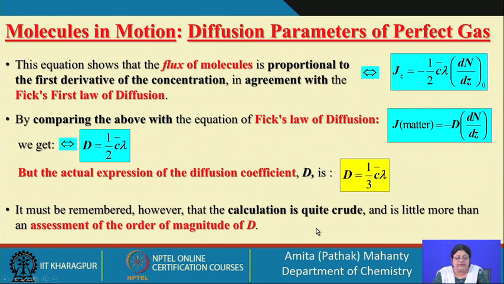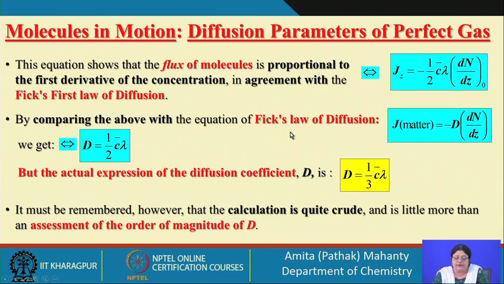Now, if you look at this equation more carefully, you will see that the flux of molecules is proportional to the first derivative of the concentration, with a negative sign, and this is nothing but Fick's first law of diffusion.